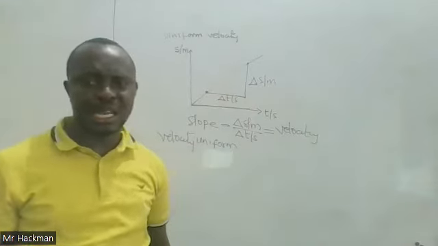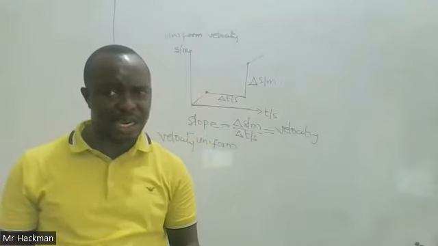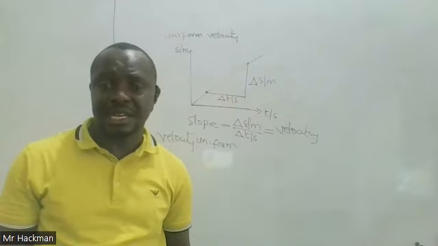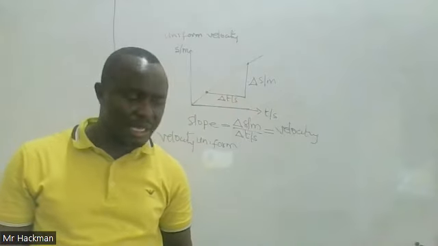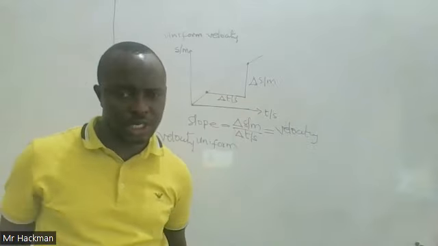And when it happens that the body covers equal distances within a specified direction within equal time intervals, then it means that the body is described to be in uniform velocity motion.